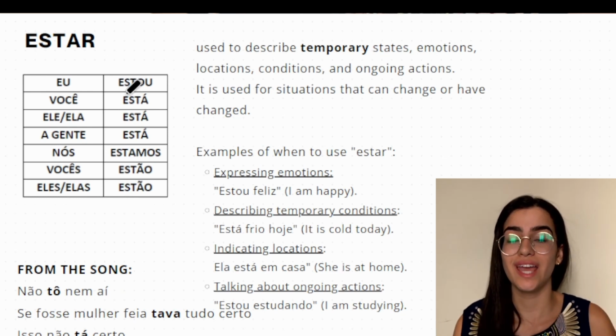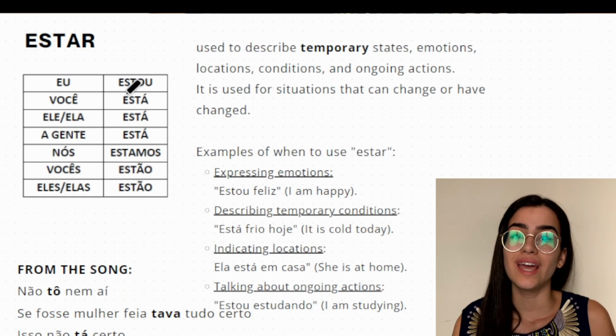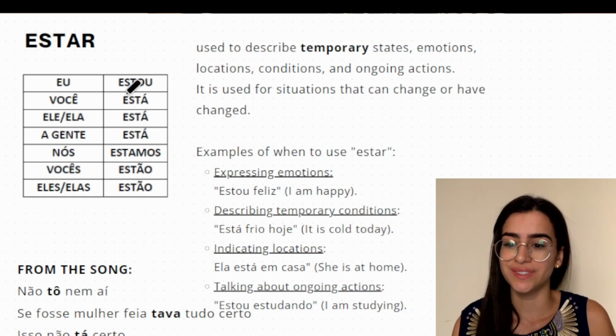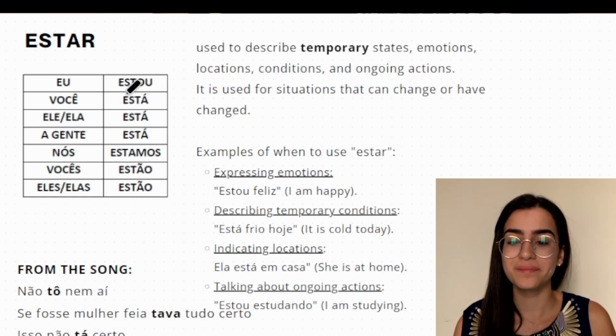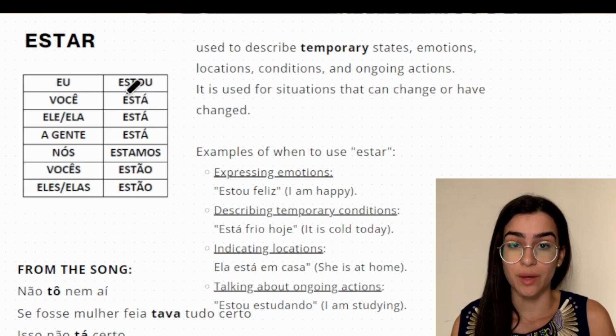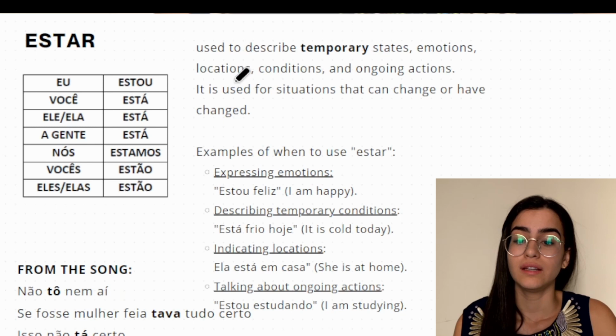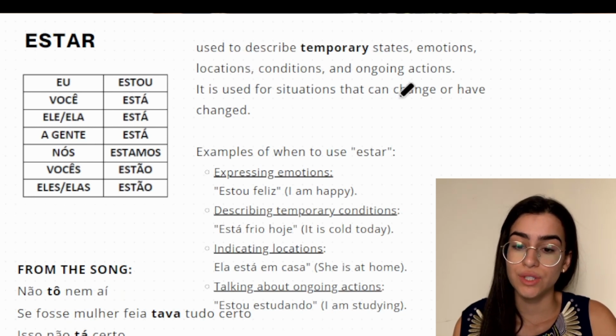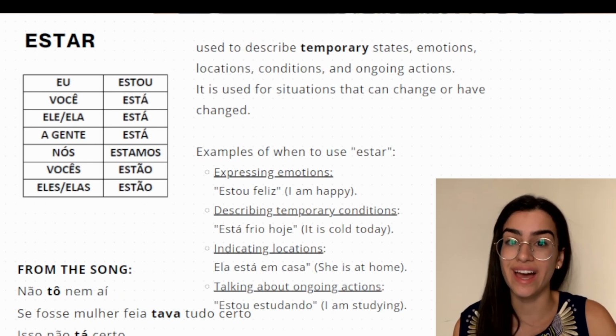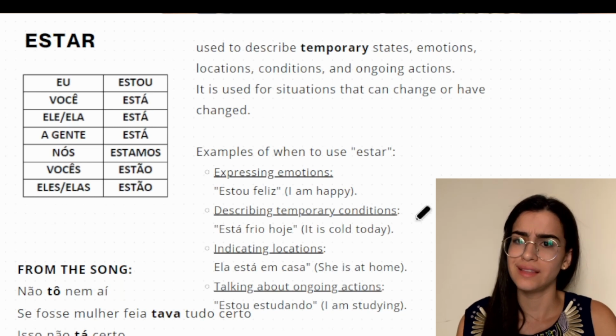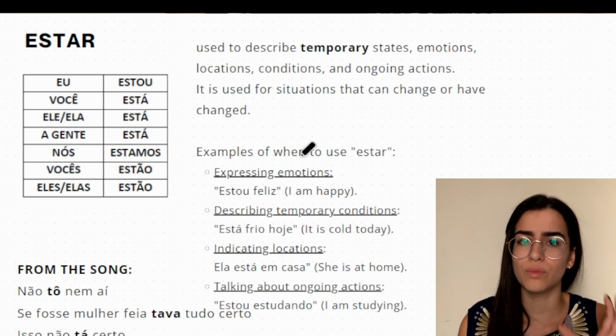Eu estou estudando. I'm studying. Okay? So this is something temporary, something you're doing at that moment. And so it's used for situations that can change or have changed. Let's see some examples to make this more clear for you.